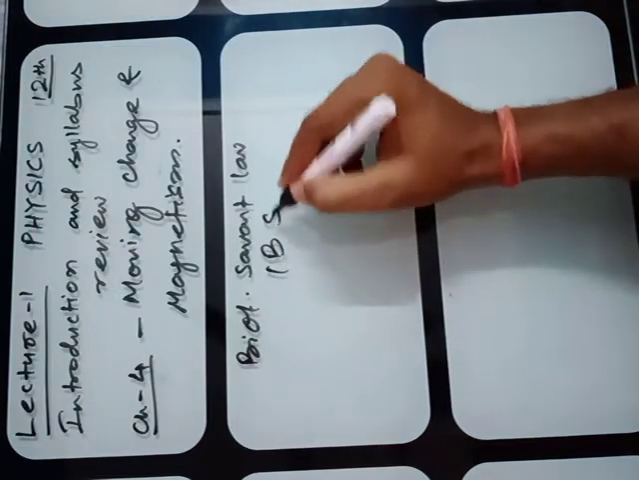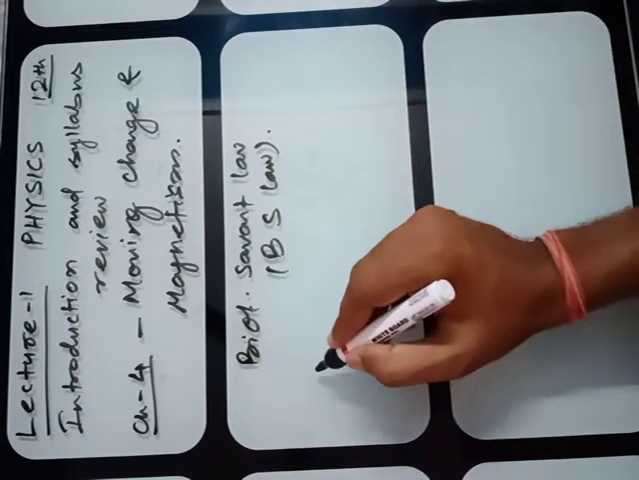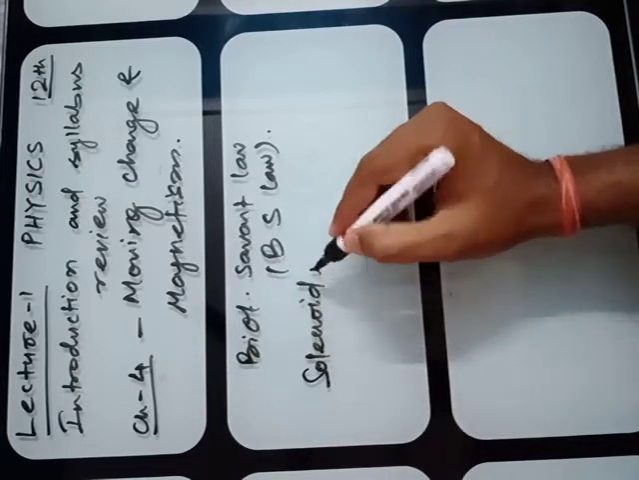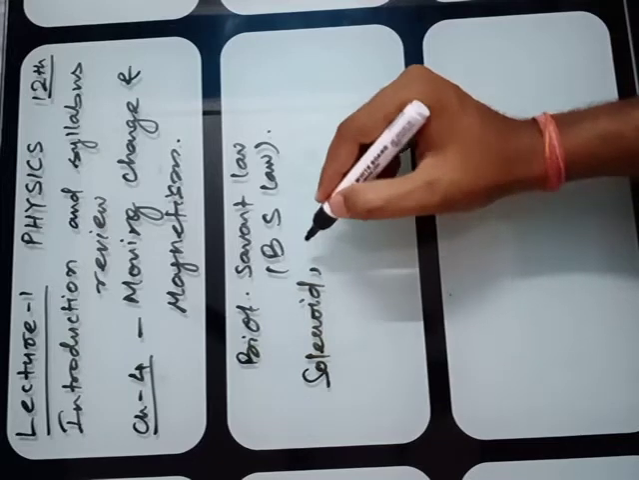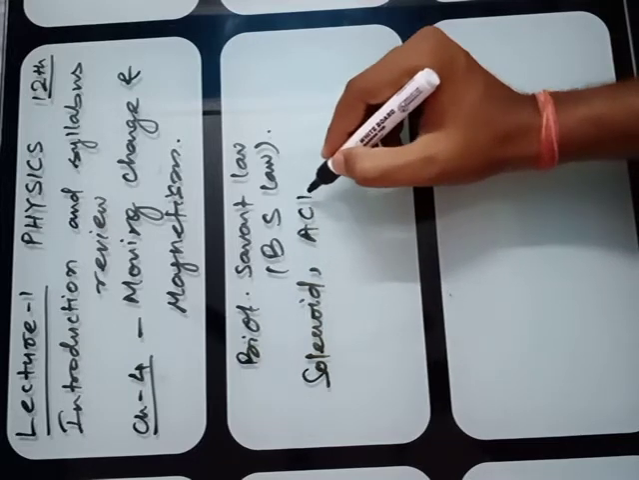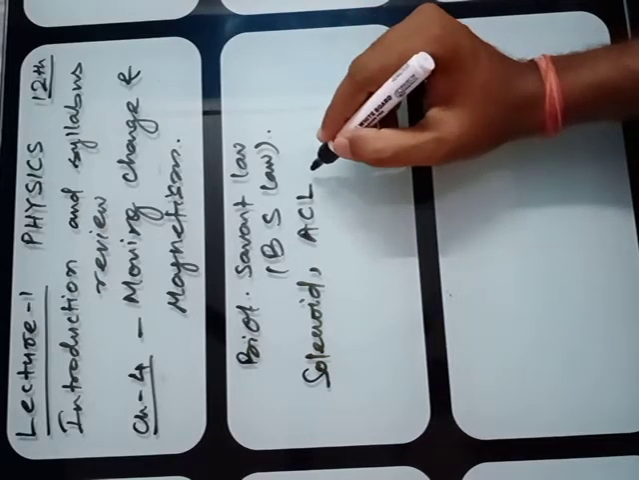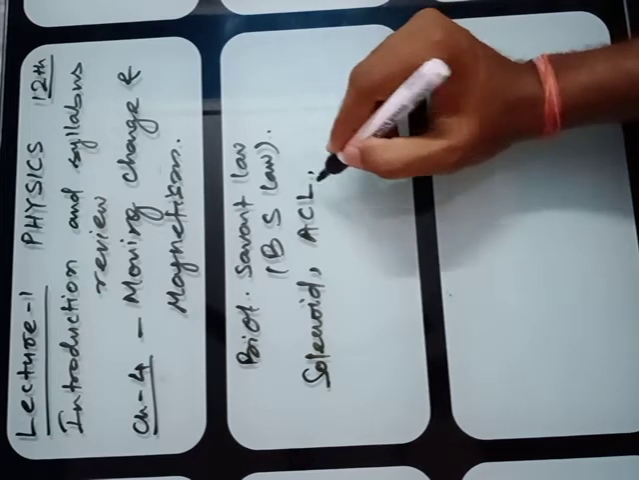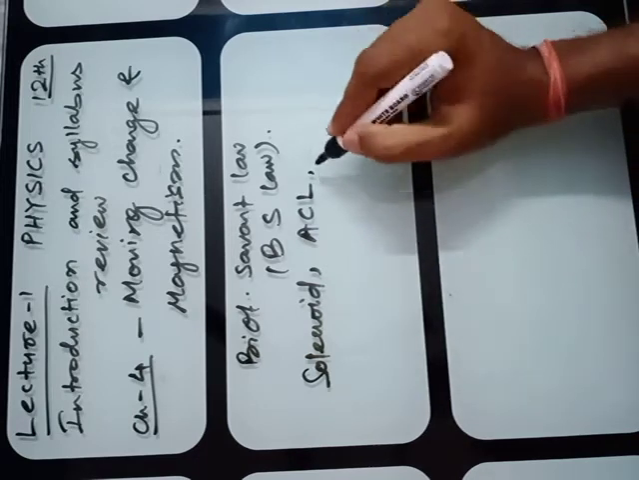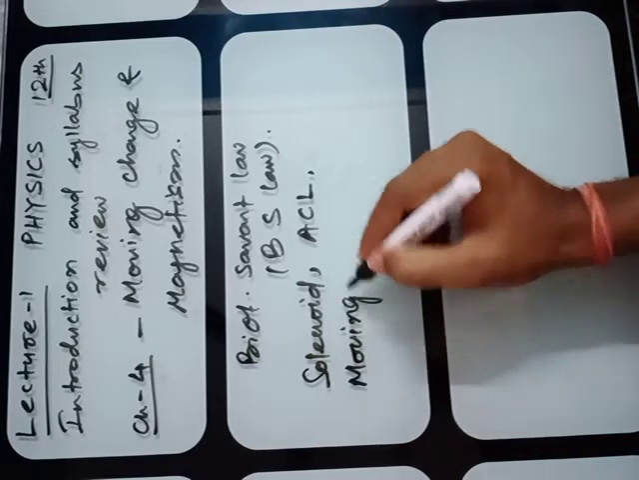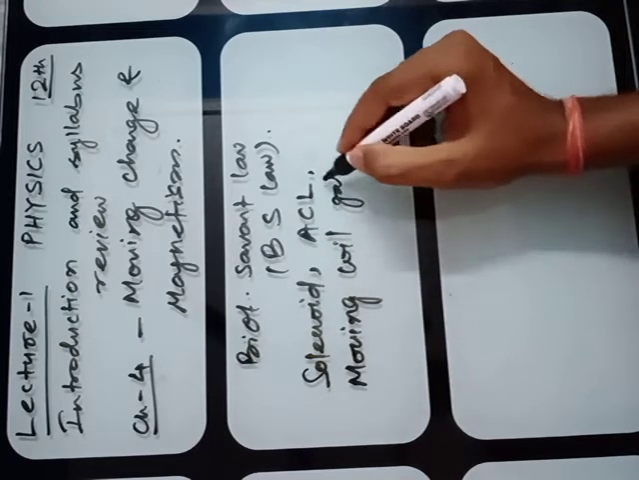That is BS law. And then you have to study about the solenoid in the same chapter, chapter number 4. You have to study Ampere circuital law, ACL, in this chapter. And the most important topic of this chapter, moving coil galvanometer.